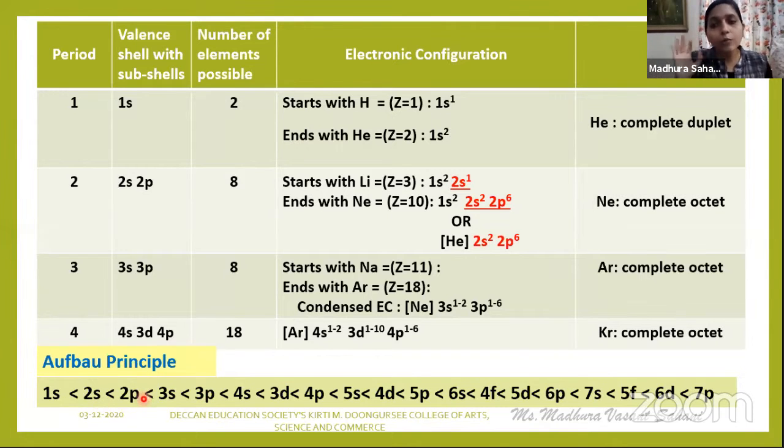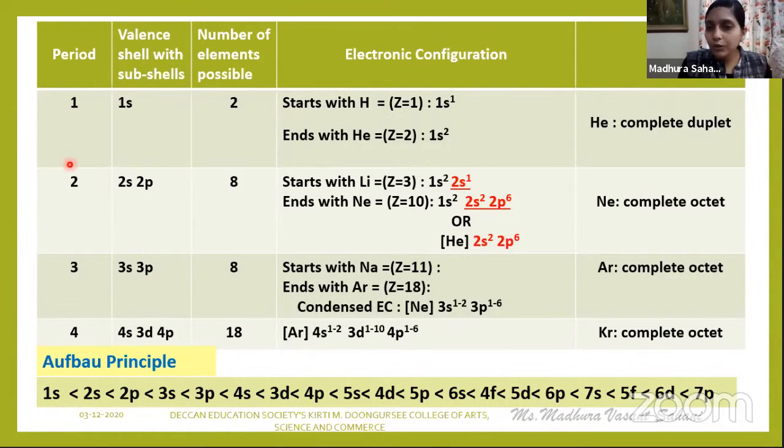This series you have to learn by heart this year only, and you will come to know about this in detail in the topic structure of atom. But to learn this concept, I have taken this series for reference purpose for you. So these are all the orbitals. 1s का energy level is less than 2s, 2s का level is less than 2p, then 3s, then 3p, and so on. So electron filling is done as per this series.